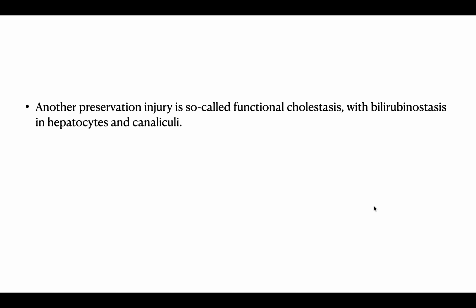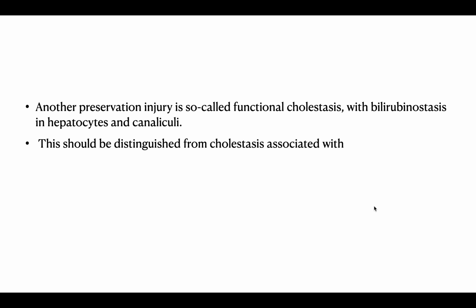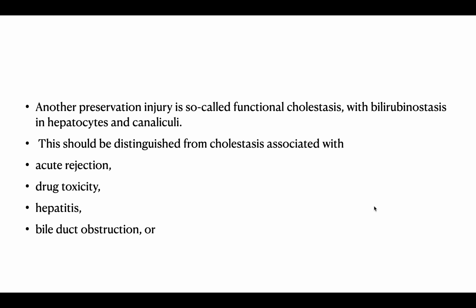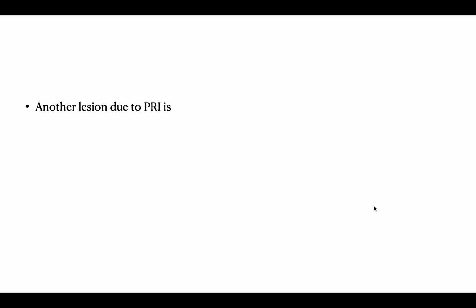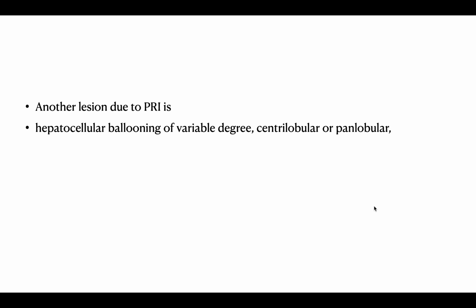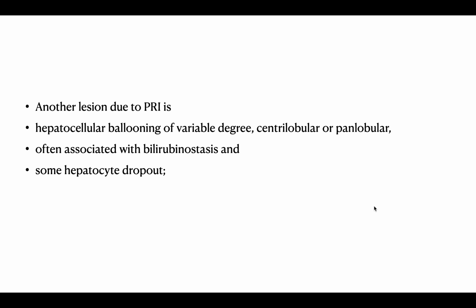Another preservation injury is the so-called functional cholestasis, with bilirubinostasis in hepatocytes and canaliculi. This should be distinguished from cholestasis associated with acute rejection, drug toxicity, hepatitis, bile duct obstruction, or sepsis. Another lesion due to the preservation reperfusion injury is hepatocellular ballooning of variable degree, centrilobular or panlobular, often associated with bilirubinostasis and some hepatocyte dropout.